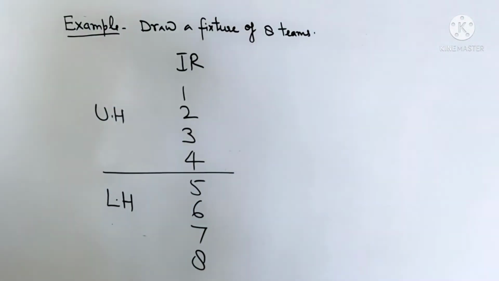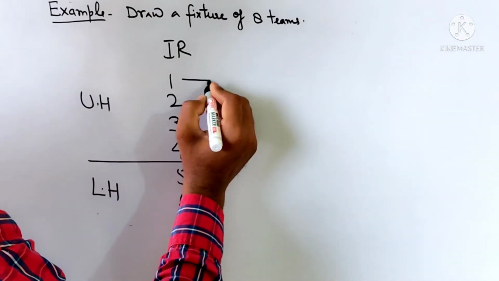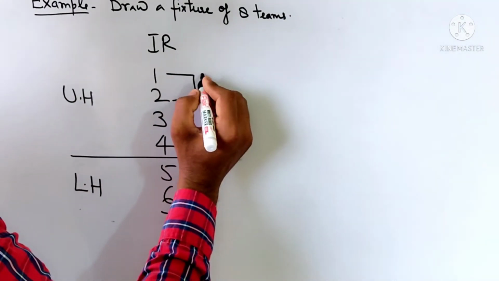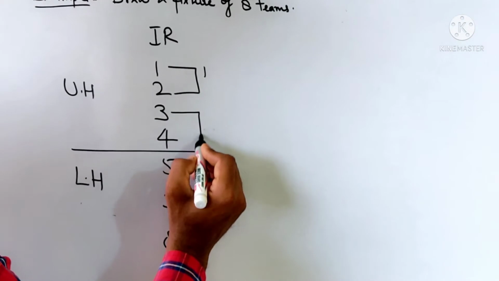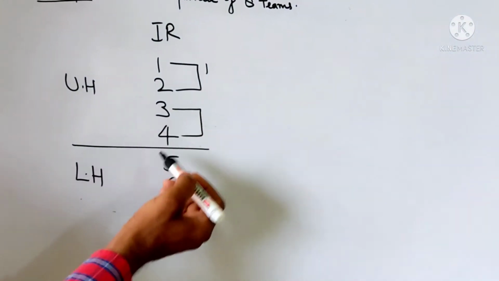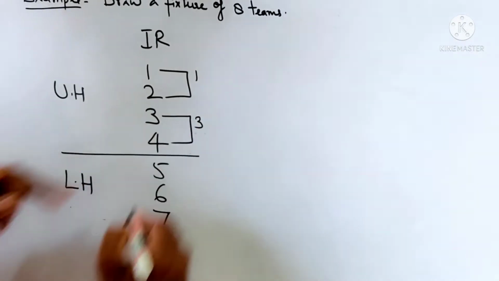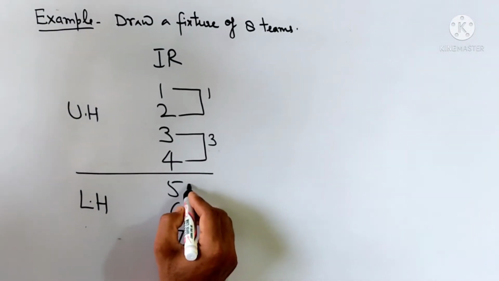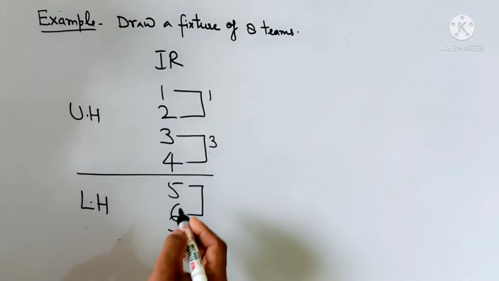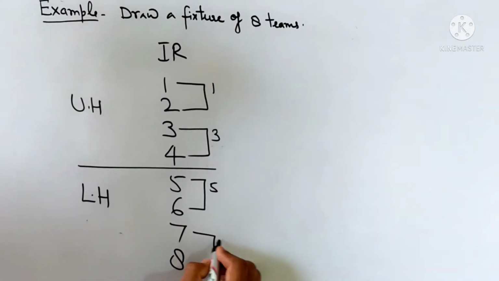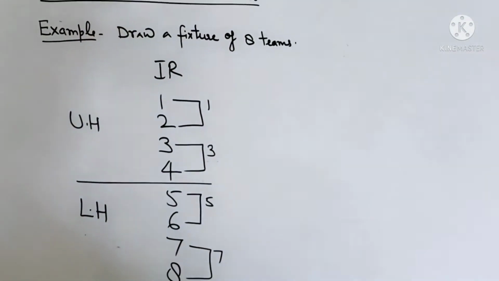First round: first match, winner team 1, and second match teams 3 and 4, winner 3. Lower half, 2 matches: teams 5 and 6, winner 5; and 7 and 8, winner 7.